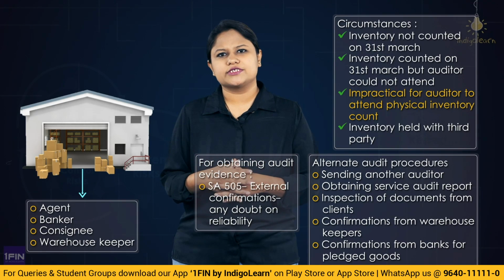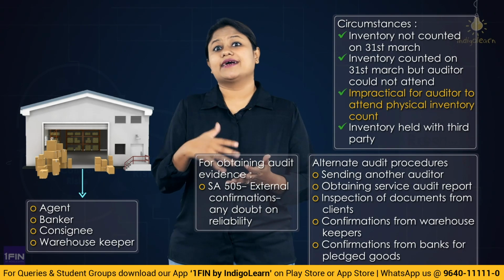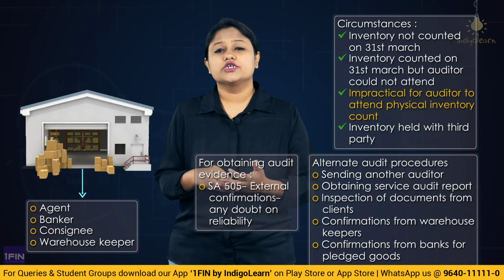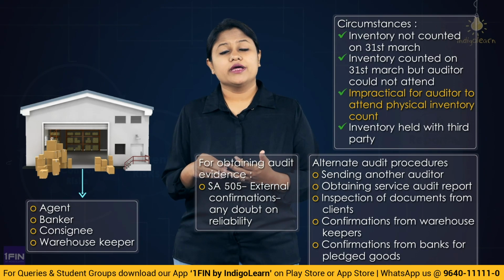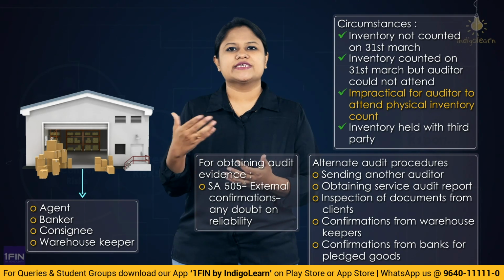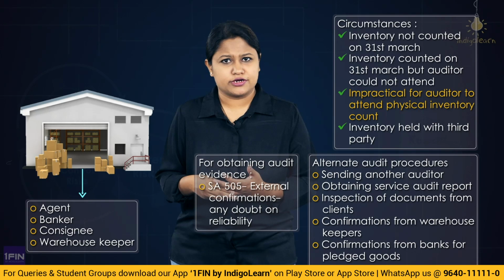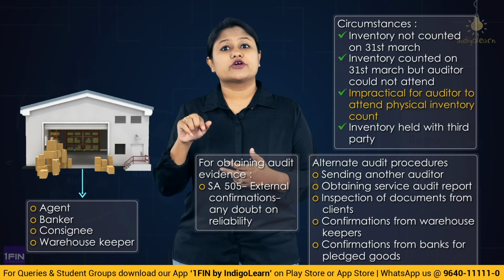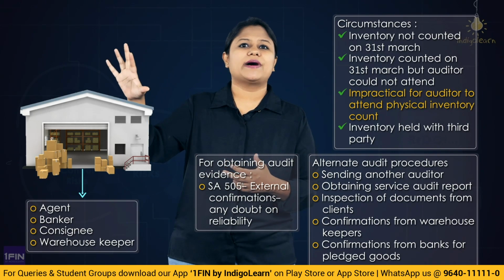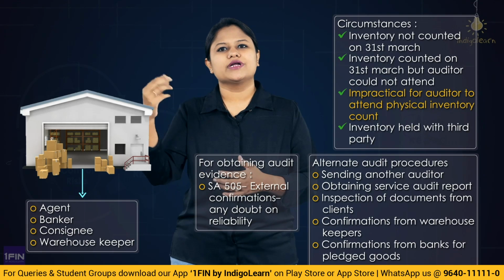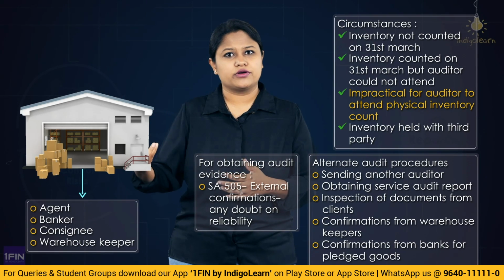Here what would be the alternate procedure? You could send another auditor to that particular location to inspect it, or maybe you could yourself go and be present and do the physical checking by yourself, or there could be a possibility that the third party has their own auditors. So you could request their audit report. Alright.